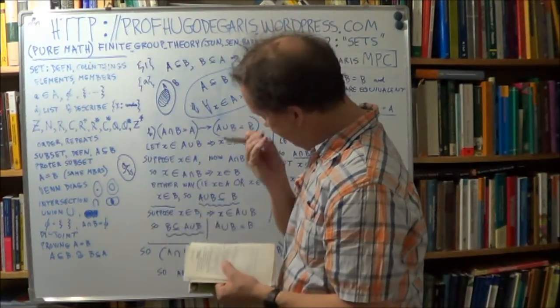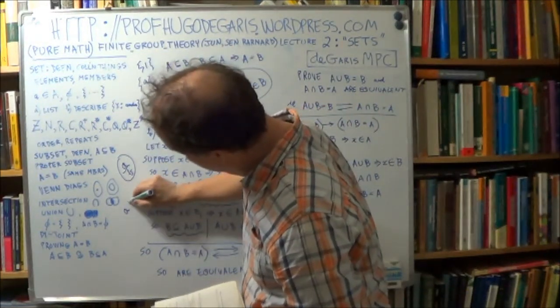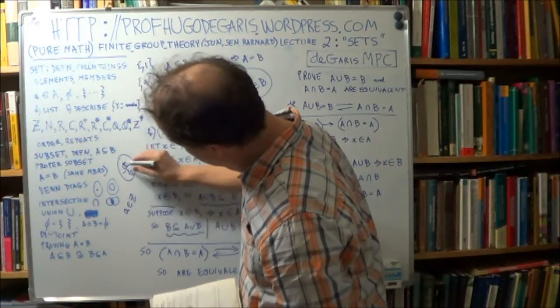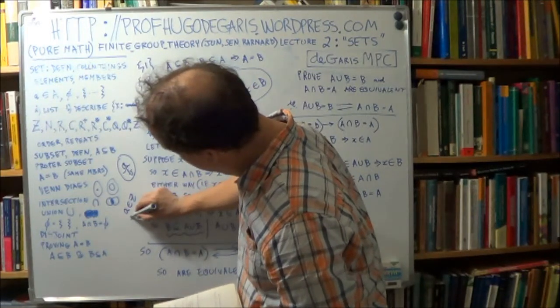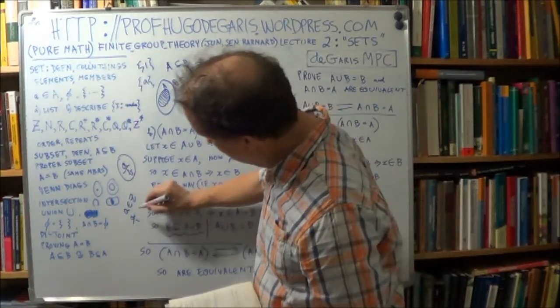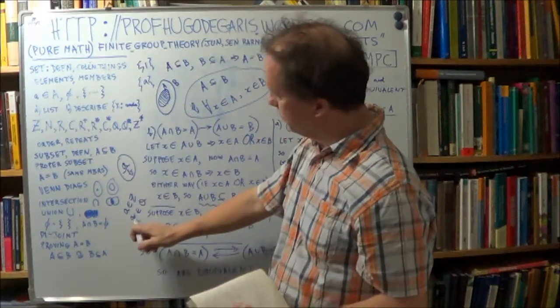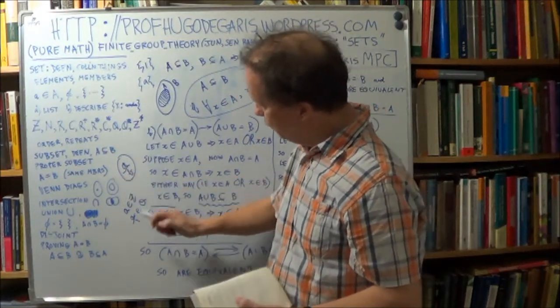Well, any number A belonging to Z, you can express that as A over 1, right? Same thing. And that belongs to Q by definition, because a rational number is of the form A over B.